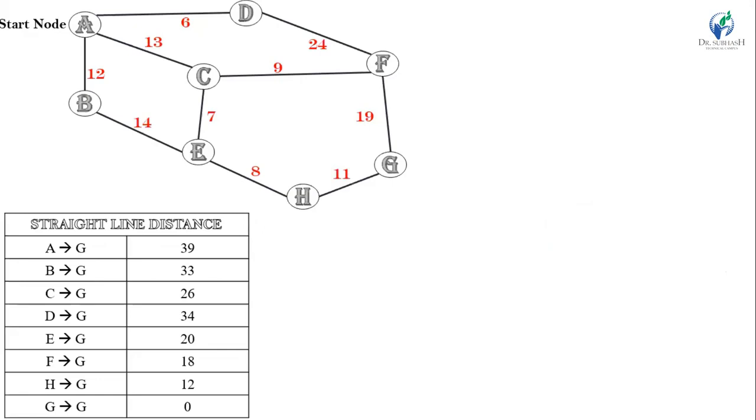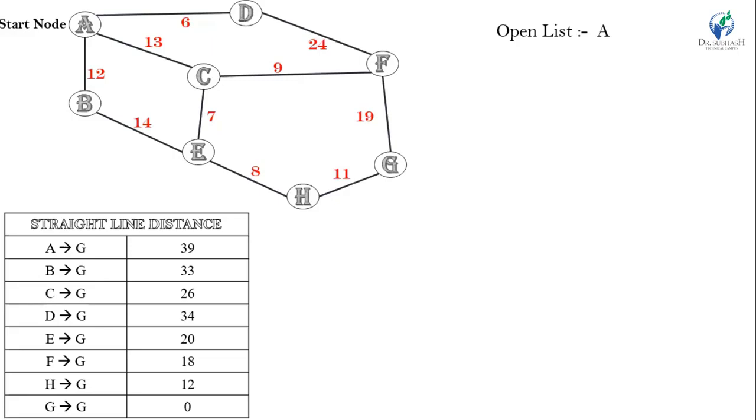Now, we put A into the open list based on the algorithm, because the first step of the algorithm is to let open be a priority queue containing the initial state.